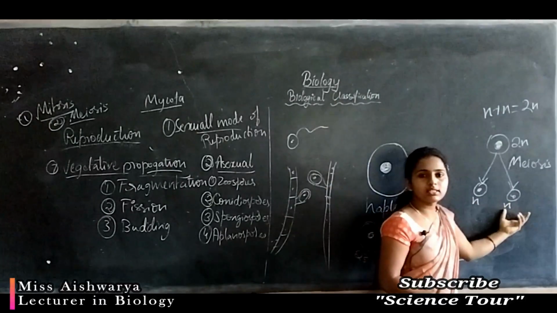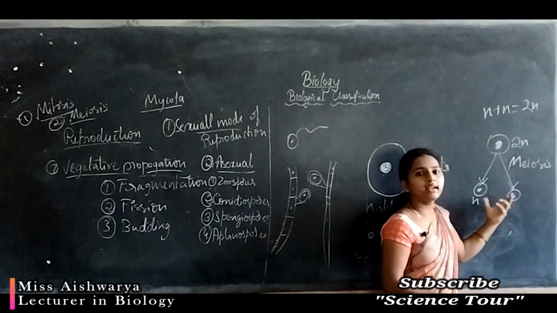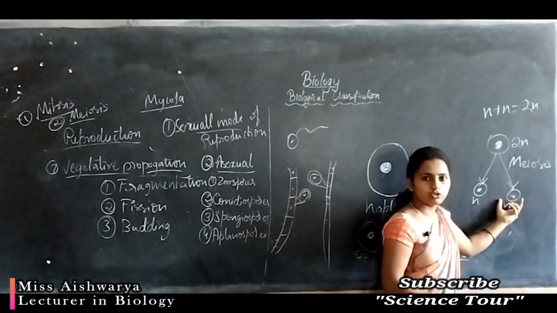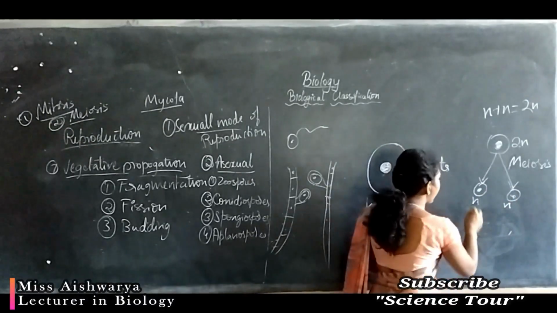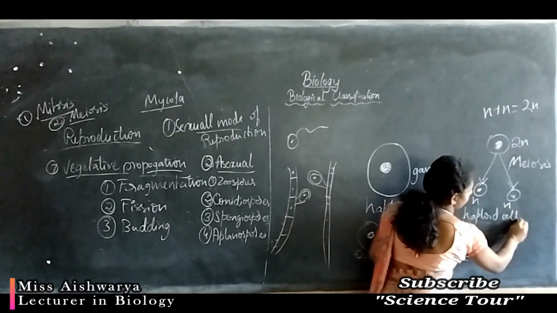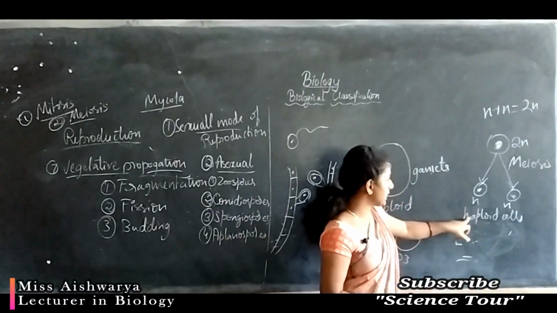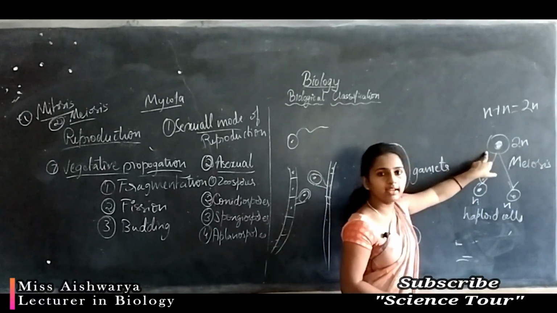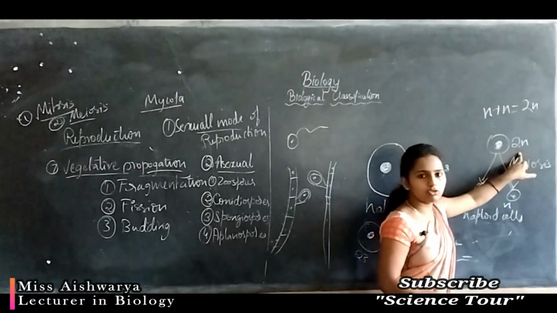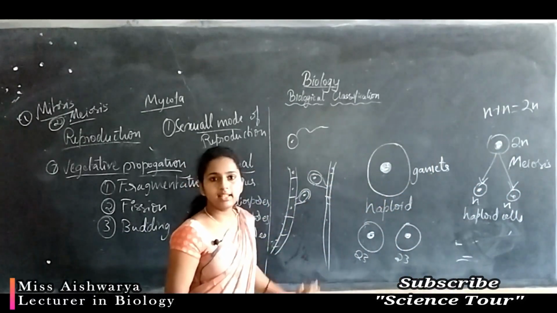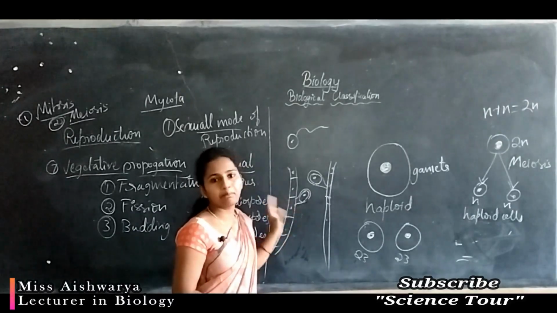These 2 daughter cells contain a single set of chromosomes, and these cells containing a single set of chromosomes are called haploid cells. Okay, understood? Haploid cells have a single set of chromosomes. Diploid means they contain two sets of chromosomes. So here the plant body, all the fungal body contains a single set of chromosomes, so they are haploid in condition.